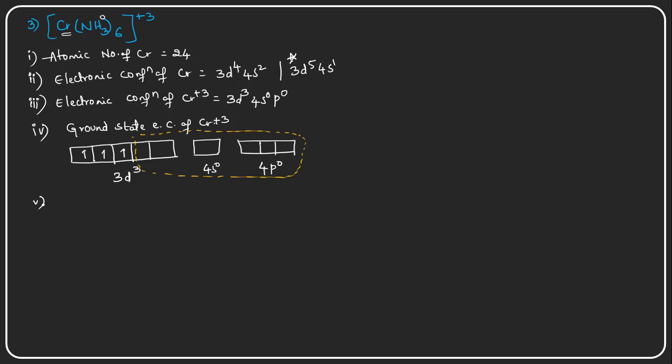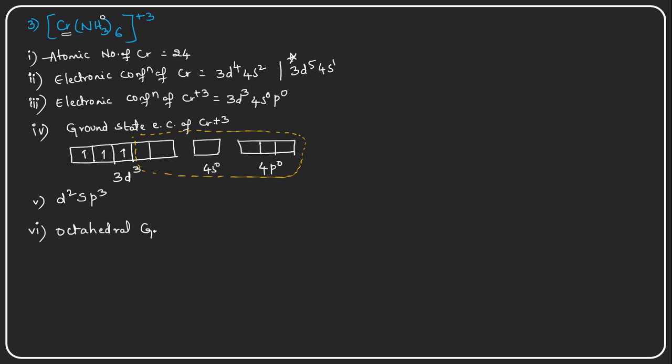The fifth point will be the hybridization. So what is the hybridization now? 2 d orbitals are involved, 1 s orbital and 3 p orbitals. So d2sp3 hybridization, right? d2sp3 hybridization is taking place. And for d2sp3 hybridization, what will be the geometry? Again, the octahedral geometry, right?